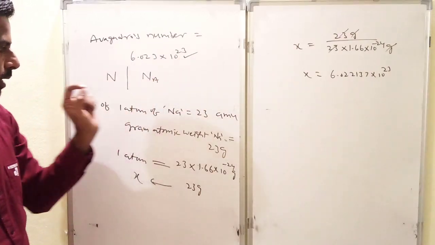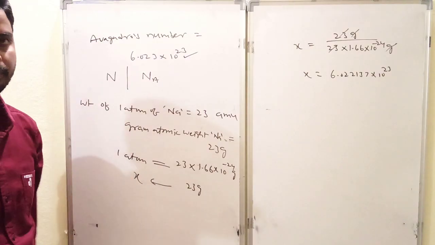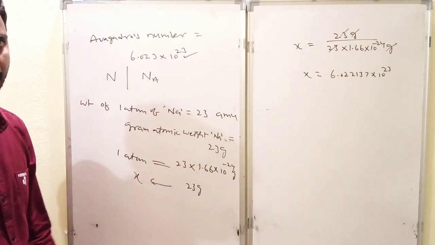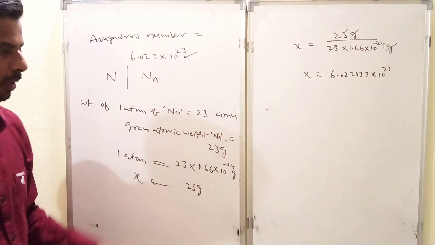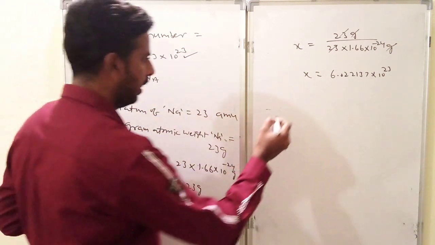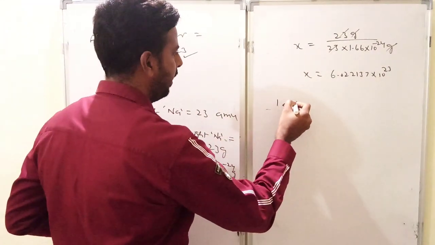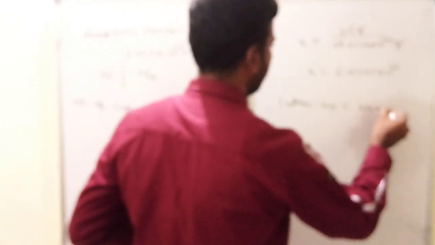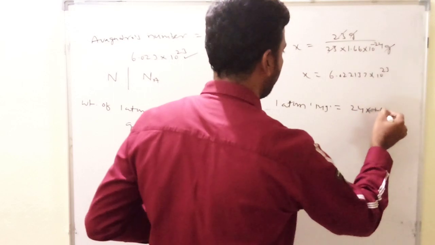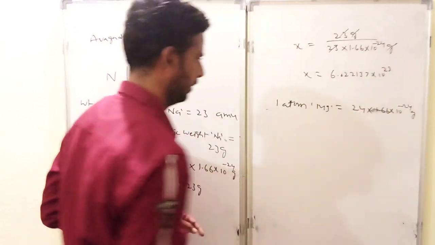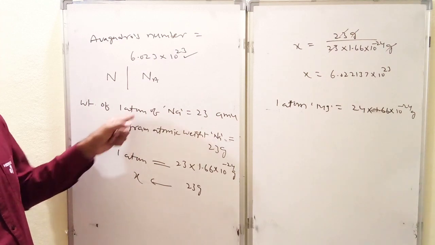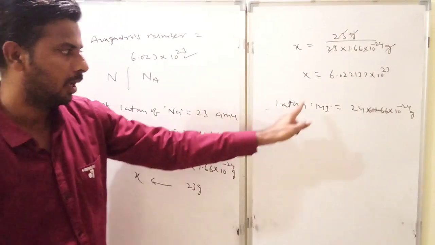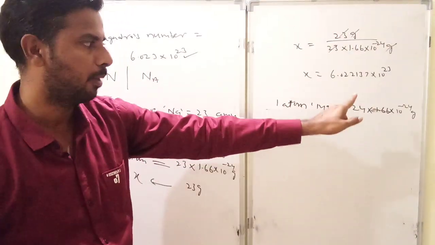Is it clear? Suppose in the place of sodium, we shall replace different elements. In the place of sodium, just assume this is magnesium or aluminium. Suppose if you take magnesium, what we get here? Similarly, in the same way, one atom weight of magnesium equal to 24 amu. That means 24 into 1.66 into 10 power minus 24 grams. Is it clear? One atom of sodium we discussed here. In the place of sodium I took here magnesium. So magnesium atomic weight 24. So one atom weight of magnesium equal 24 into 1.66 into 10 power minus 24.